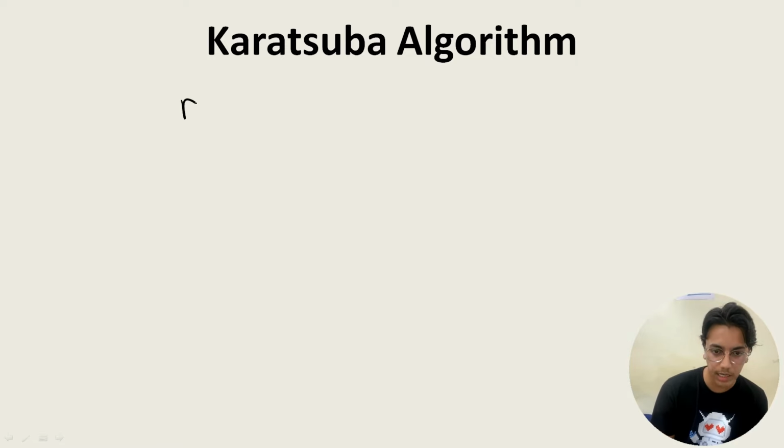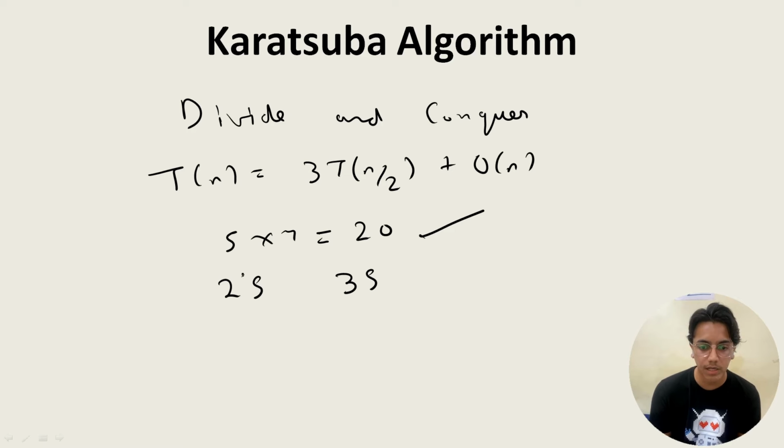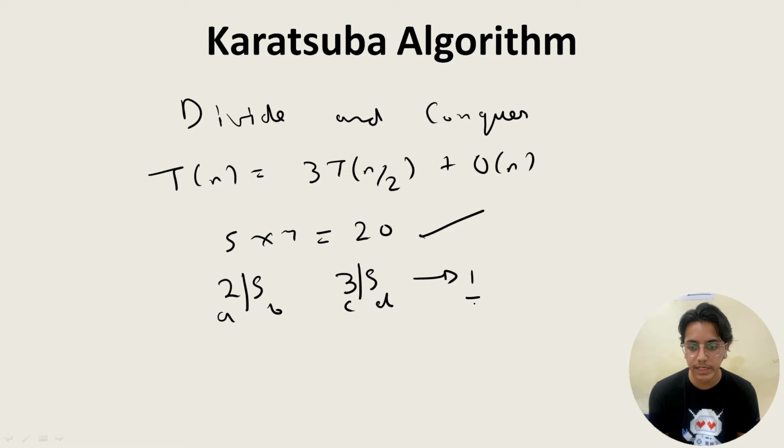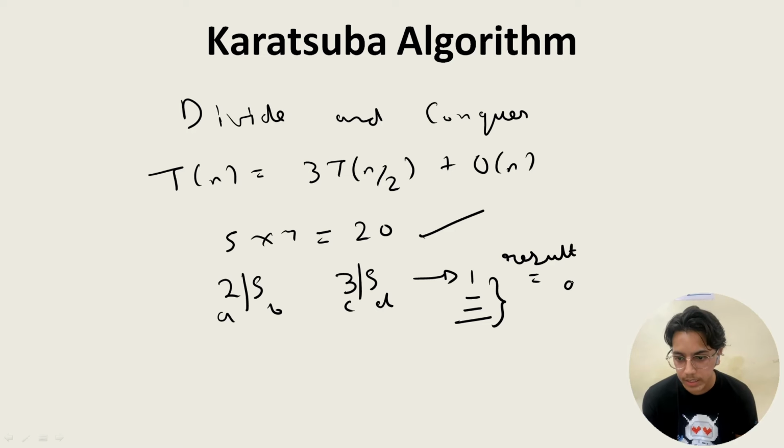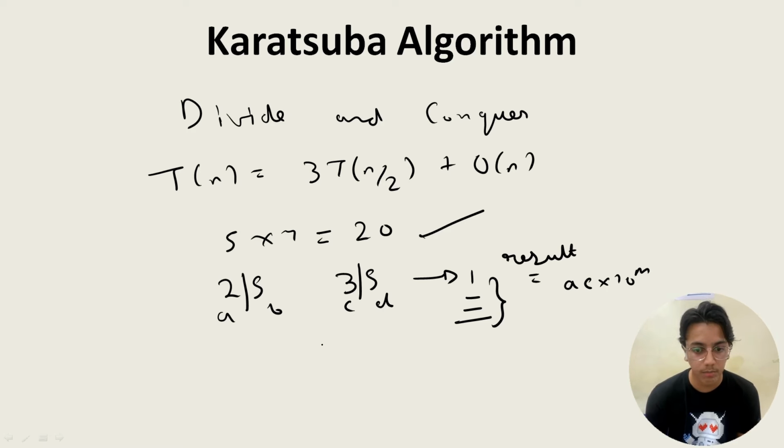Next they can ask you what is being done in this algorithm. So like any number is there, supposedly 25 is there, 35 is there. So what we do, we break the number into parts. So like it will be broken into A, B, C, D. Then this would be done recursively. So in each step we'll be breaking, and then at the end we'll apply a formula, that is result. This will store the answer. So it will be AC into 10 to the power m. What is m? m is the number of digits in the larger of the two numbers. So both are of size 2 only, so the answer will be 2 over here. So m will be 2 digits,